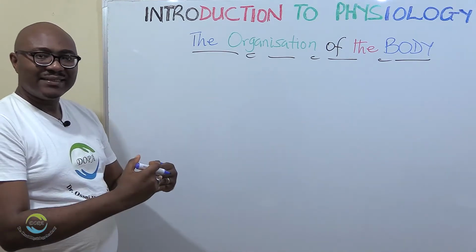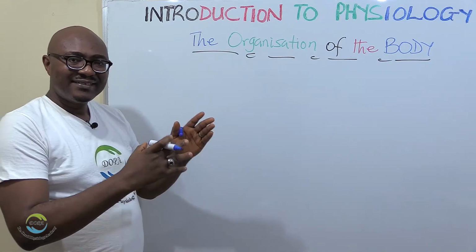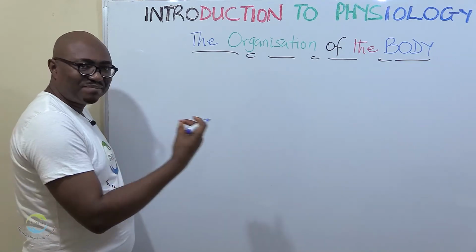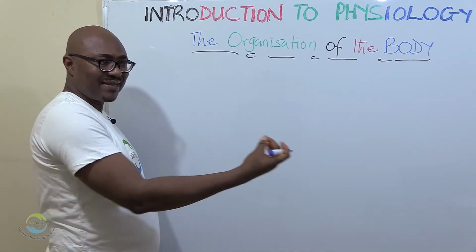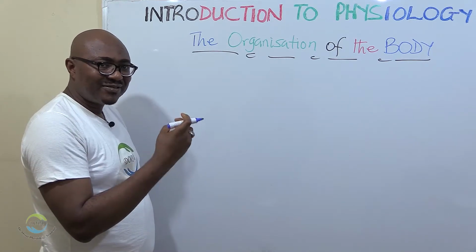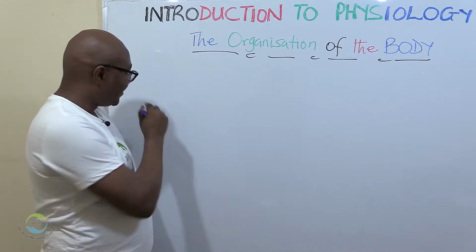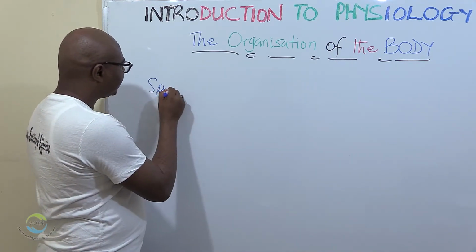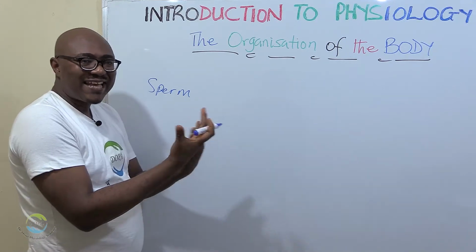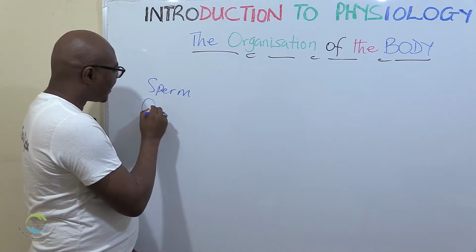A man and a woman meet together, they have sexual intercourse, and the sperm, as the male gamete, okay? It's called the male gamete, sperm. It's a cell, actually. The sperm is a cell. And then the female, we call it egg, or let's use the word oocyte.